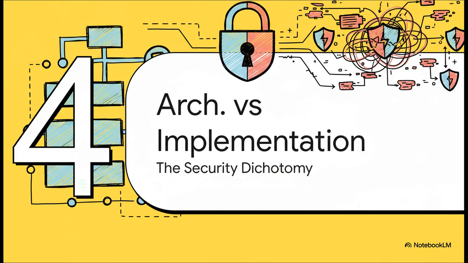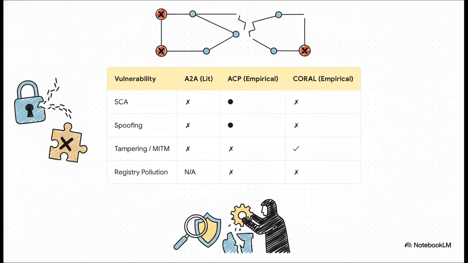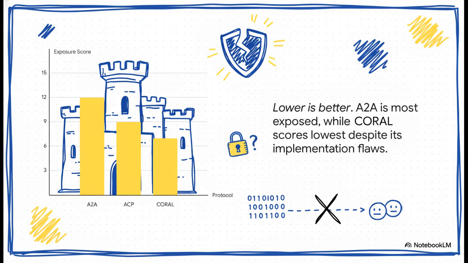So when you consolidate all these results, what's the overall picture? The final matrix shows a pretty clear pattern. A2A is vulnerable in most categories. ACP security is partial and depends on how it's configured. Coral shows strong integrity and confidentiality, but is vulnerable in authentication and authorization due to those implementation flaws. The paper computes an exposure score where a lower score is better. Now, Coral actually scores lowest at 7.0, followed by ACP at 9.0 and A2A at 12.0. The catch is that Coral's low score hides those critical implementation failures. It's not just about the design weaknesses.